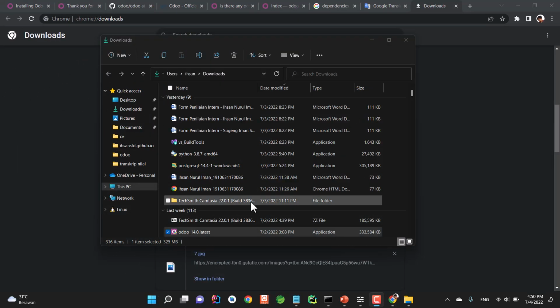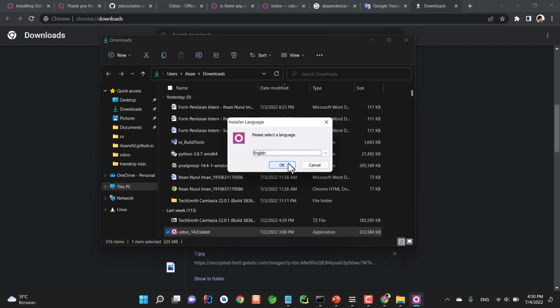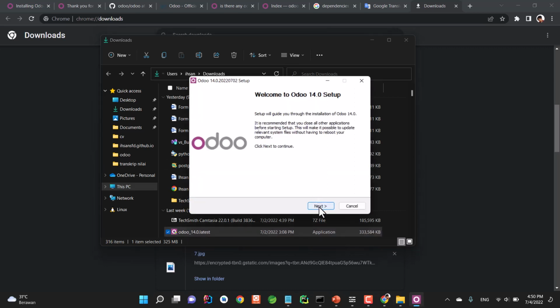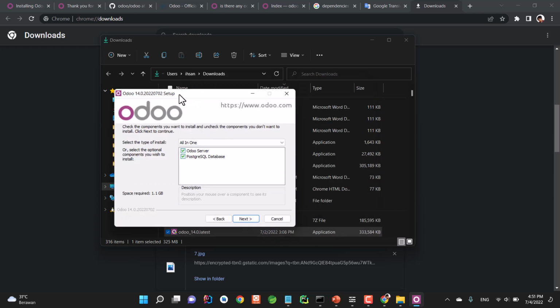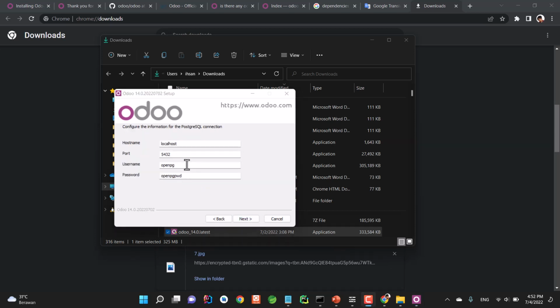Okay, after the download finished, now let's open the setup. Select your language. In my case, it's English, and click next. I agree. In this prompt, basically it's asking you what components you want to install. Just go ahead and install the components. And this part right here is the credential that Odoo is going to use to connect to the database. In my case, I'm just gonna leave everything to default.